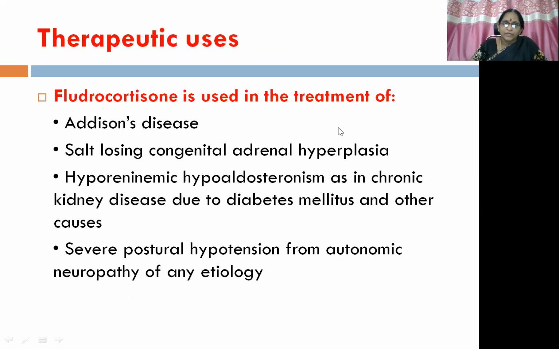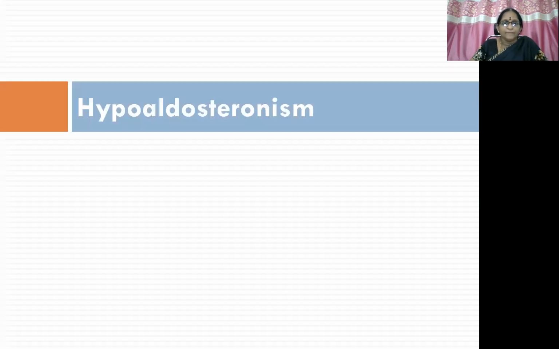Then coming to the therapeutic uses, fludrocortisone is used in the treatment of Addison's disease, so wherever the sodium concentration is low. Salt losing congenital adrenal hyperplasia, hyporeninemic hypoaldosteronism as in chronic kidney disease due to diabetes mellitus and other causes. Then severe postural hypotension from autonomic neuropathy of any etiology. Okay. Then coming to hypoaldosteronism and hyperaldosteronism.